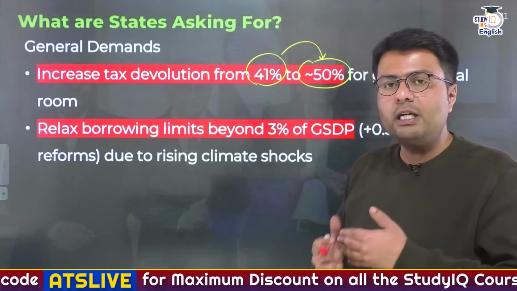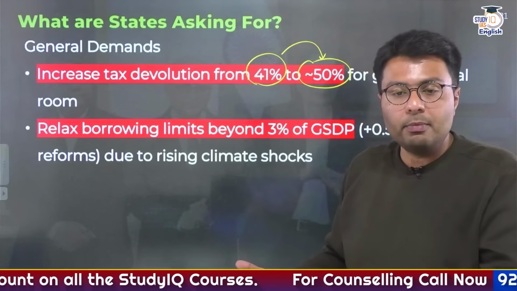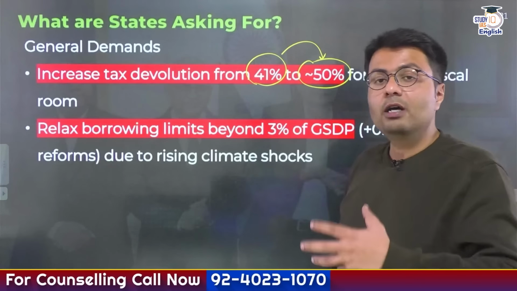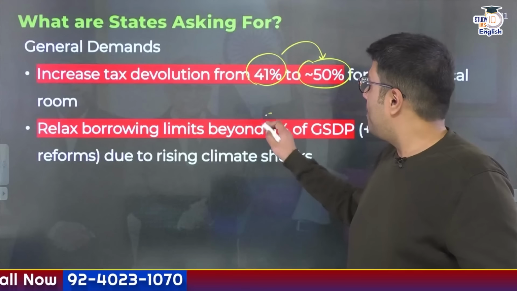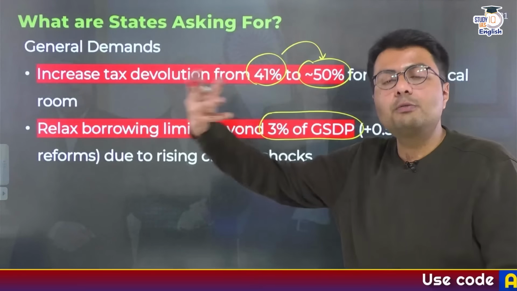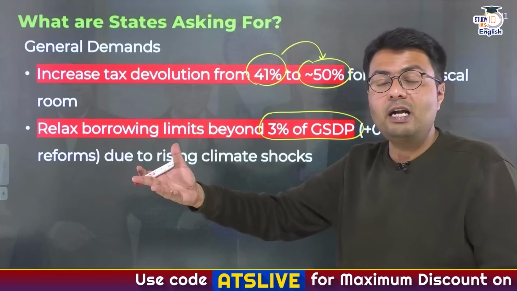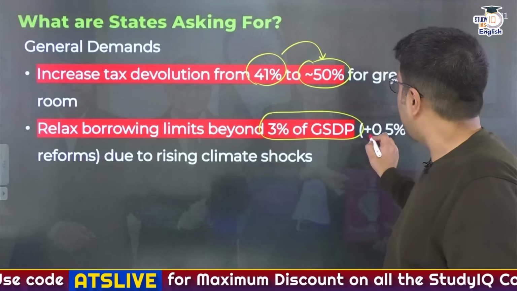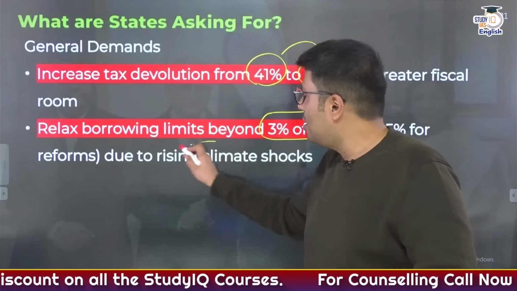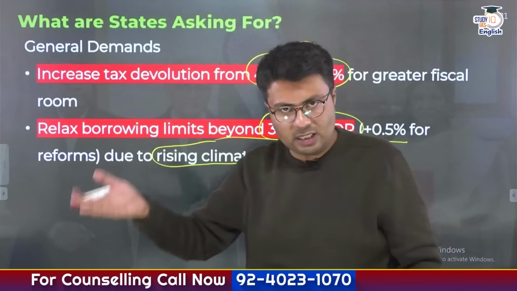Similarly, many states, particularly the states that face climate crisis, wanted relaxed borrowing limits. Right now, the borrowing limit imposed on state governments because of the FRBM Act is about 3% of their gross state domestic product. So as to meet future expenditures that might relate to climate efforts, the states want a higher borrowing limit of an additional 0.5% to deal with rising climate shocks. So these are general demands that have come from all states in India.